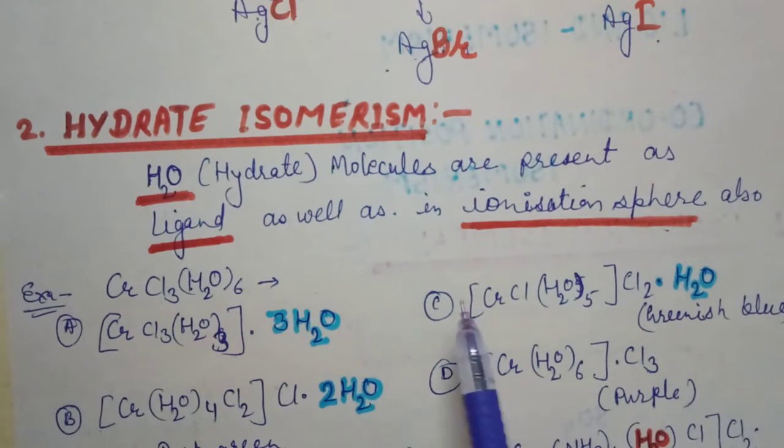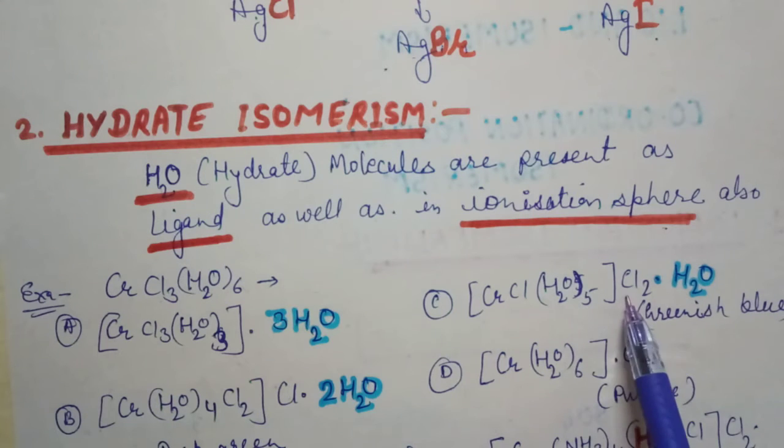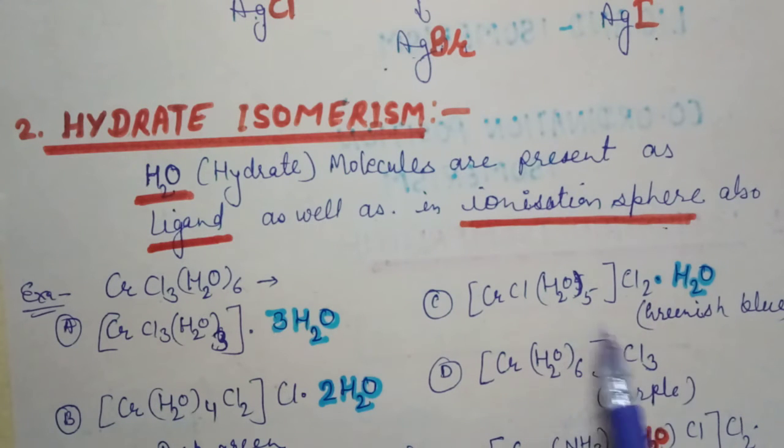When one Cl is outside the entity, then one H2O will be inside the entity, so the formula is [CrCl2(H2O)4]Cl·2H2O. One more Cl is outside, then one more H2O will be inside: [CrCl(H2O)5]Cl2·H2O. When all three Cl are outside in the ionization sphere, then all the H2Os are in the entity as ligands.